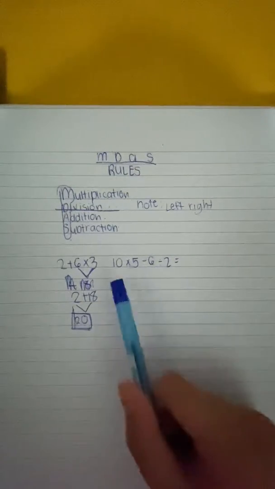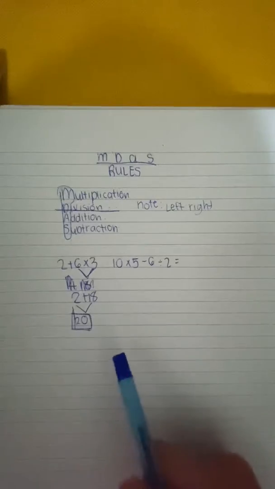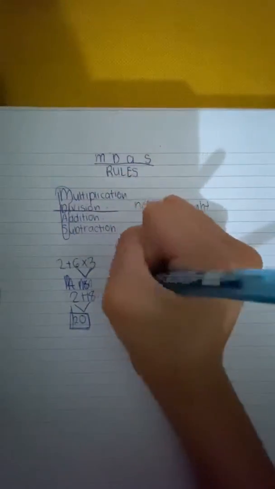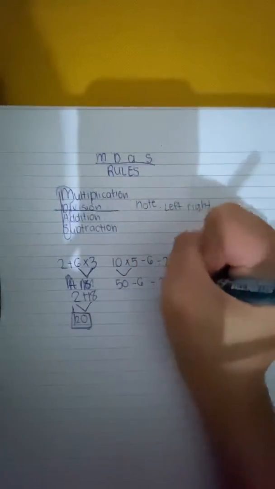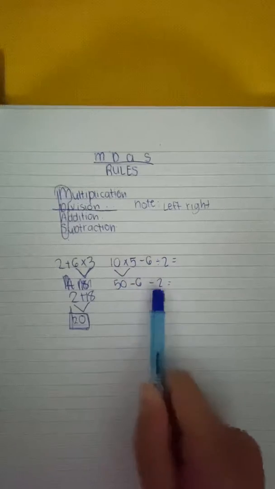The one that came first from multiplication and division was multiplication, so that is what we're going to answer first. 10 times 5 is 50, minus 6 divided by 2. Next, we only have subtraction and division.